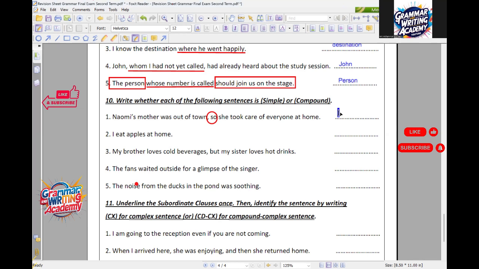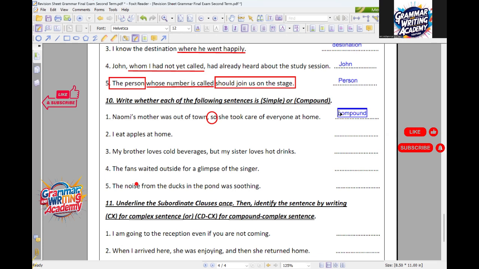As I told you before, my dear boys, once you find a comma with a coordinating conjunction, or you can replace this comma and coordinating conjunction with a semicolon, in this case you have a compound sentence, and the two parts of this sentence will be independent clauses. Once you have neither a comma with a coordinating conjunction nor a semicolon, it will be a simple sentence.